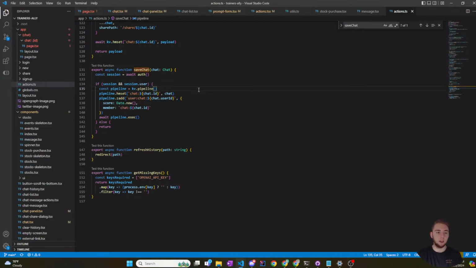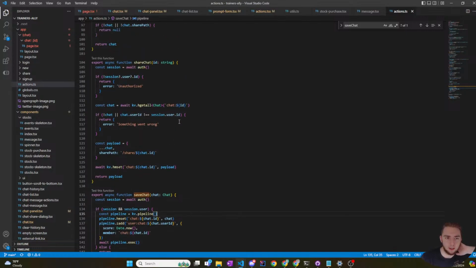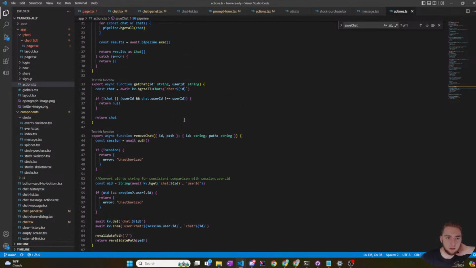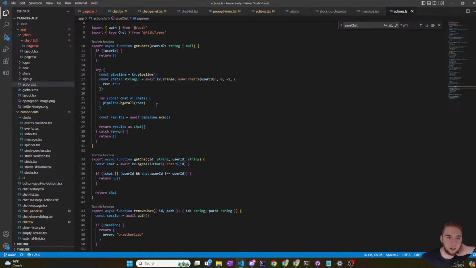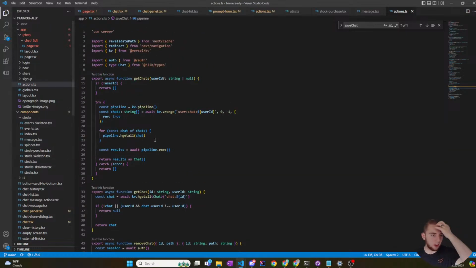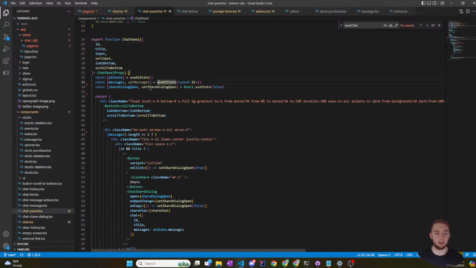So I get the session, and then I get the chat ID. What if this chat ID is not there? That's what I don't understand. Where is the chat actually created? Is it get chat? Okay, right. What I'm trying to understand is when is the chat ID created? I know when you send the first message, the chat ID is created, but where in the code does that actually happen is what I'm trying to figure out.